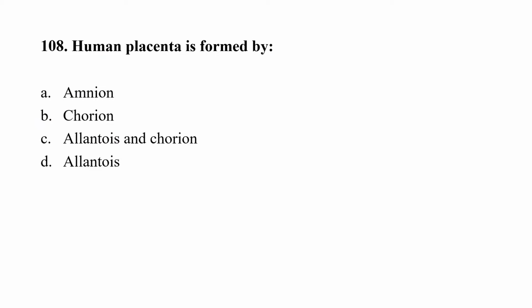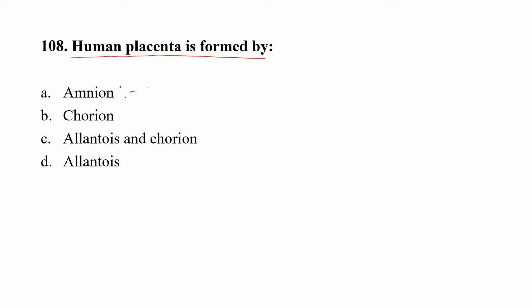Question number 108. Human placenta is formed by option A, amnion, option B, chorion, option C, allantois and chorion, option D, allantois. The amnion is the innermost layer that covers the fetus and is filled with amniotic fluid.